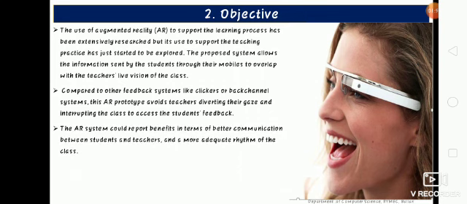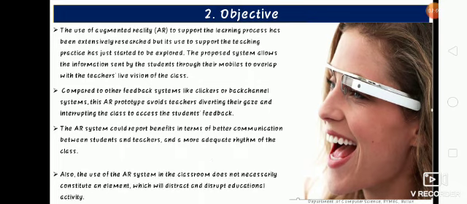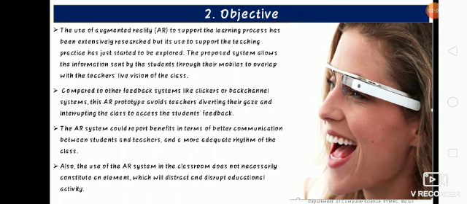Because the teacher who is wearing the Google Glass has no other option, he can view the feedback then and there in the live class itself. So the whole speed, rhythm and pace of the class will be retained. This AR system does not constitute an element, like a Bluetooth or biometric device that has to be kept in front of the class, where people will get distracted. Those kinds of problems will not take place in this case.